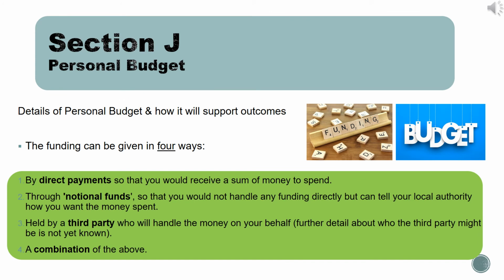Section J, personal budget. Once a child or young person has an education, health and care plan, the local authority must ensure that the support set out in the plan is made for your child or young person. Normally, the local authority will do this by providing the necessary funding to the school or college in order for them to deliver the educational support needed. However, it is also possible for the local authority to consider making a payment to you as a parent or carer or your young person or a nominated person so that you can organise the provision yourself. This is called a direct payment.